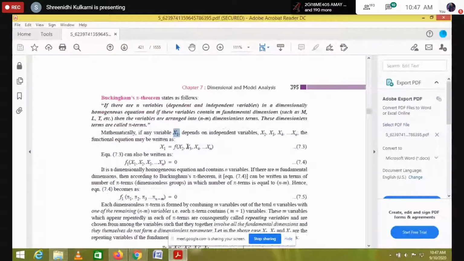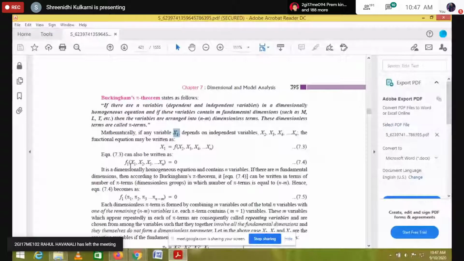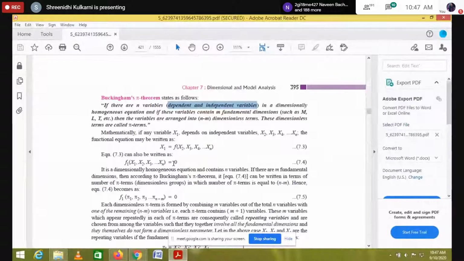Further we can write it as a function of the dependent and independent variables: a function of x1, x2, x3 up to xn is equal to 0.